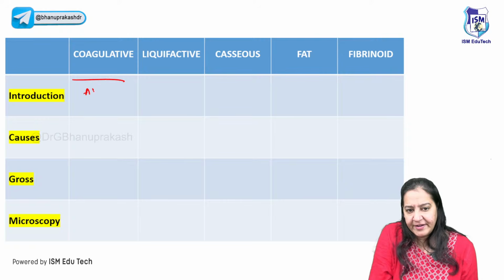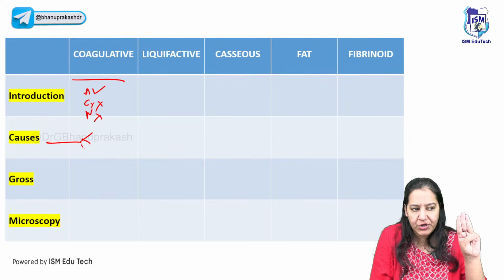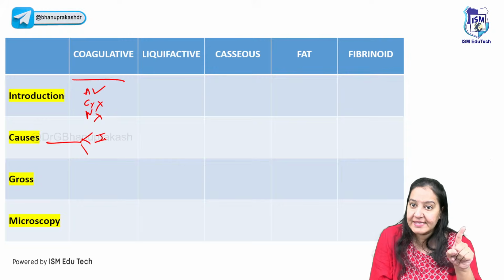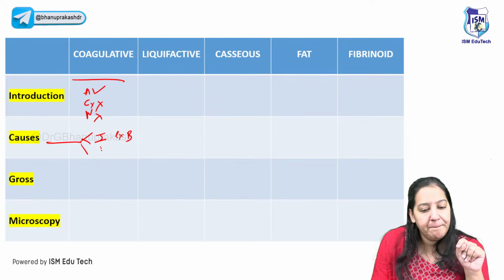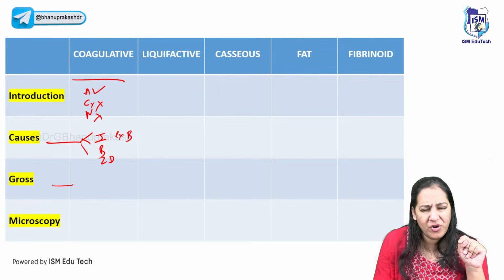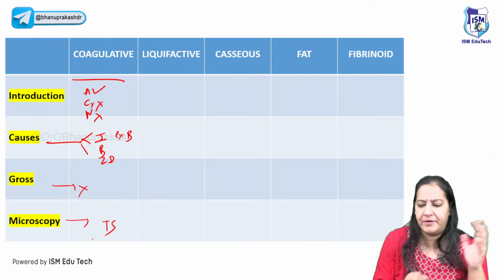Here, architectural detail persists, but cytoplasmic and nuclear details are lost. Causes, I told you three causes. Ischemia of all organs except brain, burns and Zenker's degeneration. Gross is not important. Microscopy, tombstone appearance. That's it.